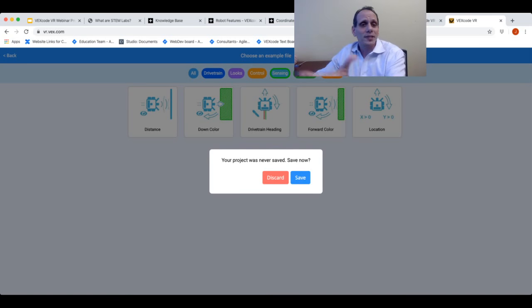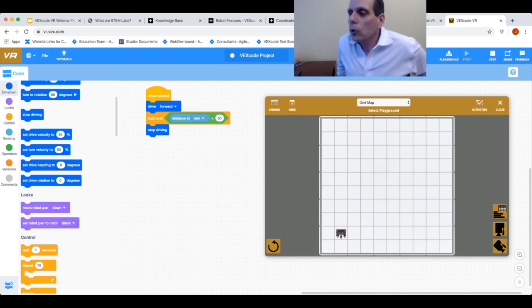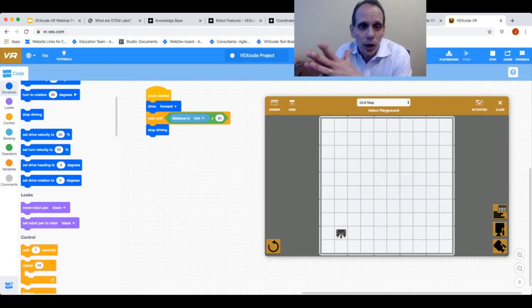Now I get a prompt since I didn't save my previous program. I'm not worried about that right now, though. I'm going to go ahead and hit discard. So now what this program is going to do, it's going to have my robot drive forward, and it's going to wait until the distance sensor detects something less than 50 millimeters, and then it's going to stop driving. So I'm just going to reset my robot here.